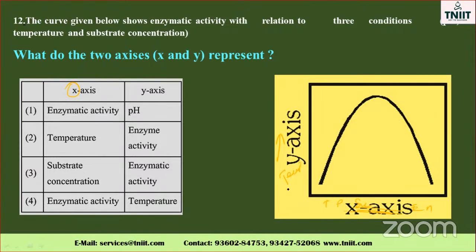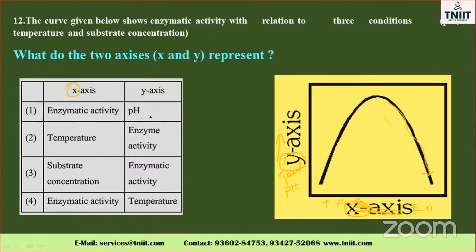Temperature and also pH, all those things go on this side. So which one is the correct option, my dear? See the enzymatic activity: it increases and then declines again. They ask about the x-axis as well as the y-axis, how they are correlated.